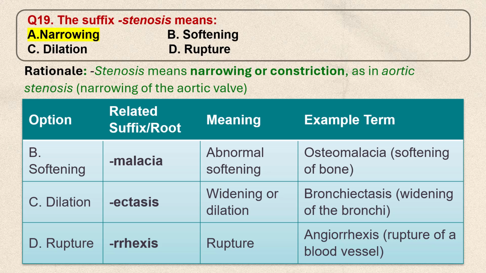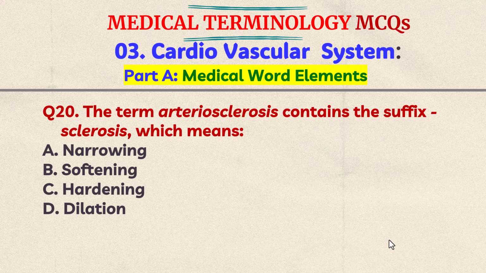Narrowing. Stenosis means narrowing or constriction, as in aortic stenosis, that means narrowing of the aortic valve. Malacia means softening. For example, osteomalacia, that is softening of bone. Ectasis means dilation. For example, bronchiectasis means widening of the bronchi. Rexis means rupture. For example, angiorexis means rupture of the blood vessel. Question number 20. The term arteriosclerosis contains the suffix sclerosis, which means A.